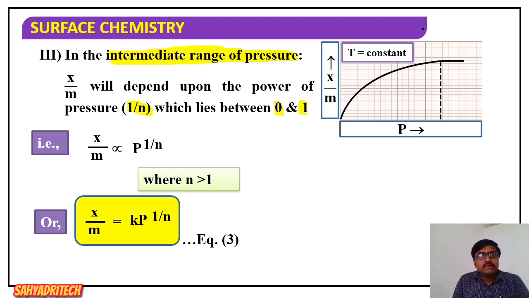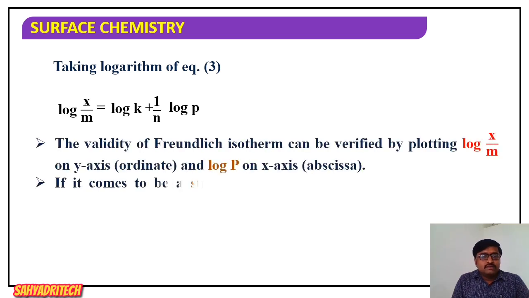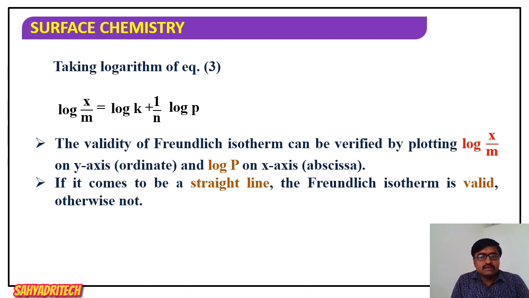Well, now if you take the logarithm of equation number 3, where x by m is equal to k into p raised to 1 by n, we apply log on both sides. So we get log of x by m is equal to log k plus 1 by n into log p. Now this equation is compared with the equation of a straight line, and we are seeing the validation of the Freundlich adsorption isotherm.